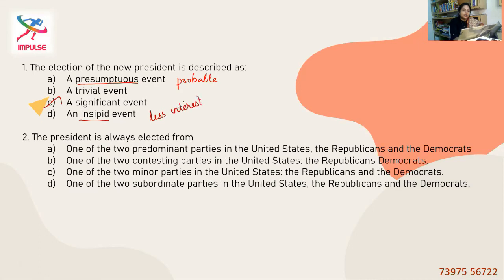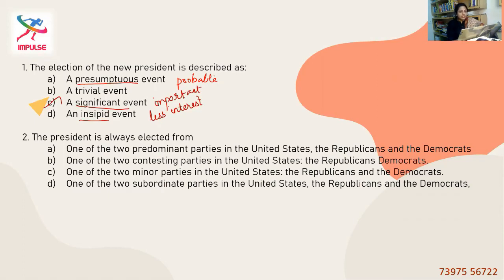Any event that occurs with no interest or less interest is an insipid event. So it's not a presumptuous event for sure. It's not a trivial event and it's not an insipid event. So probably the right option is a significant event, which means important event. Significant means important.